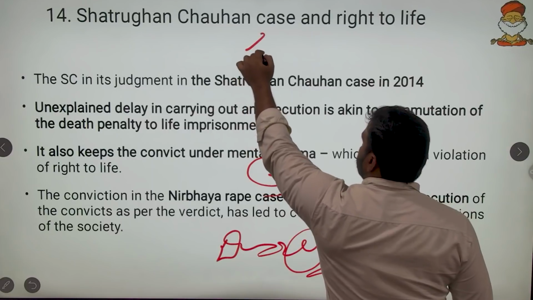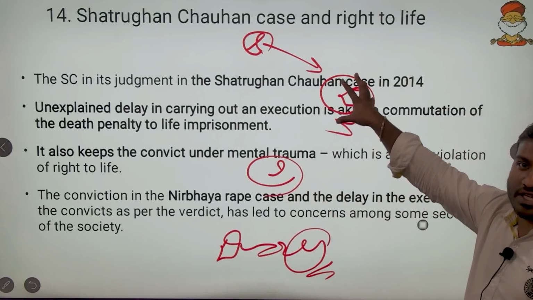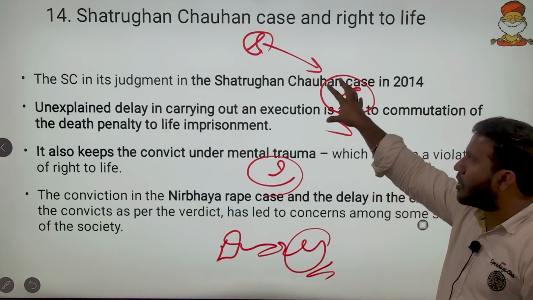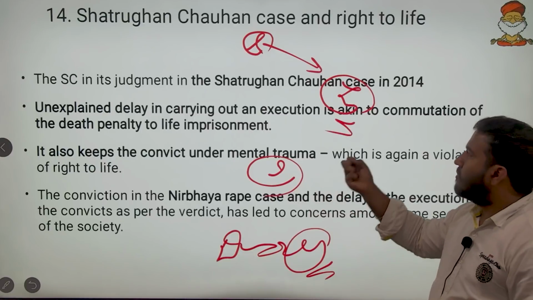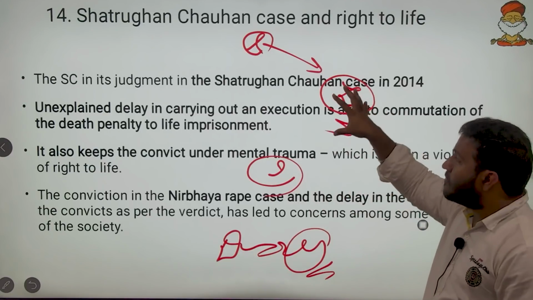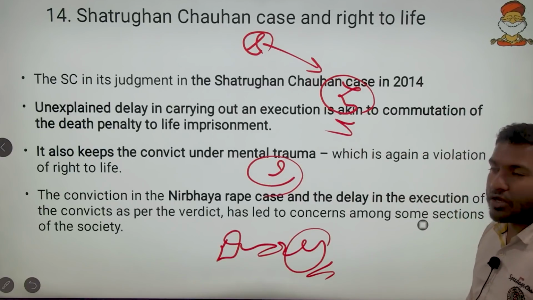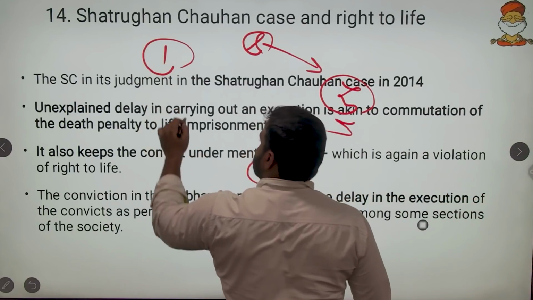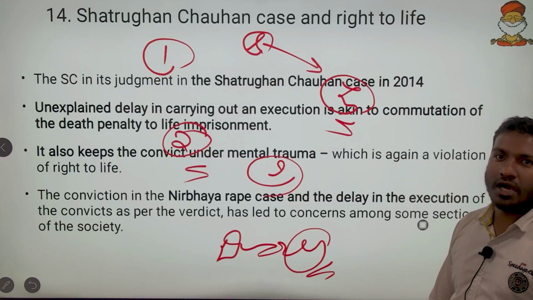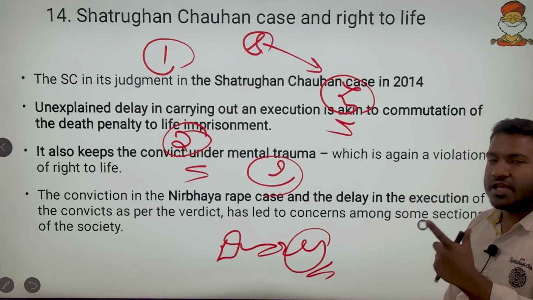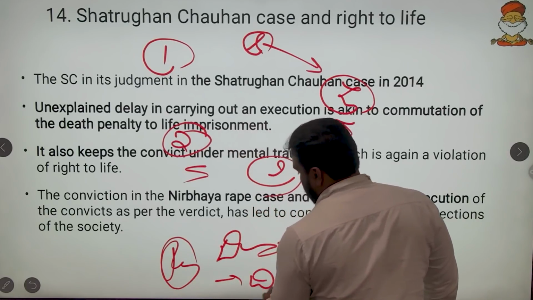So who gave you permission to convert a death sentence to life imprisonment? In this administrative failure, you are making the law culprit-centric or convict-centric and not victim-centric. We know that in a justice system we have to go for victim-centric judgments and laws, and this is convict-centric. That was one idea. The second idea is that whenever you prolong a death sentence, even the convict is harmed. His mental trauma is unimaginable.